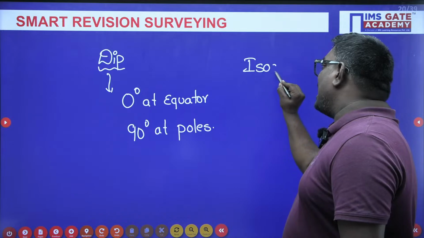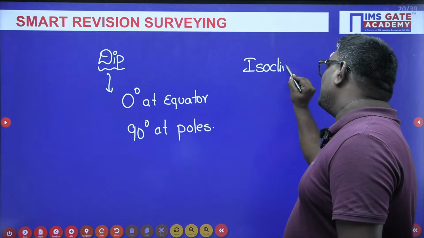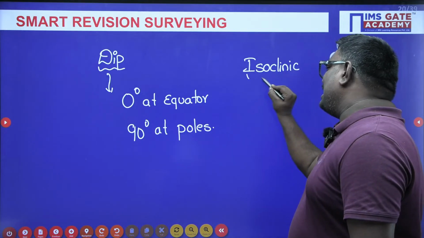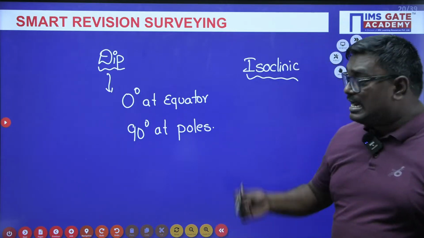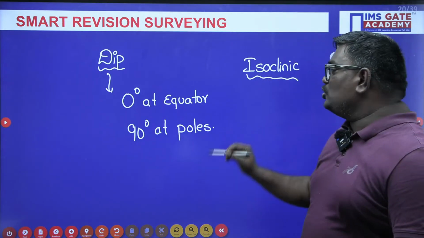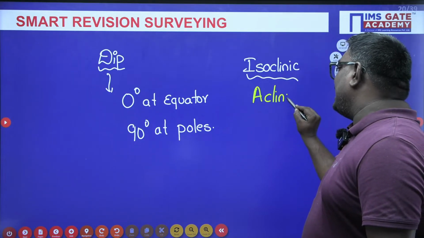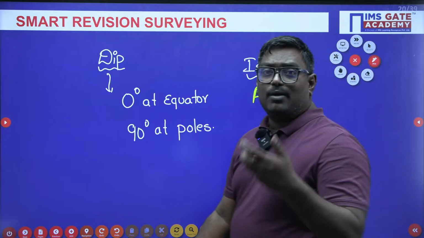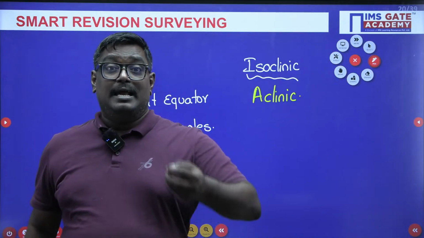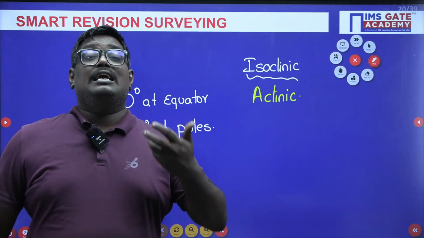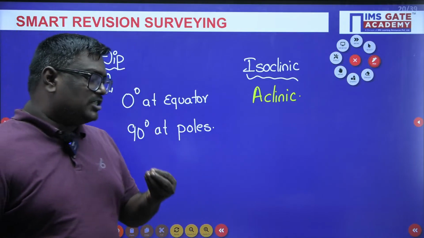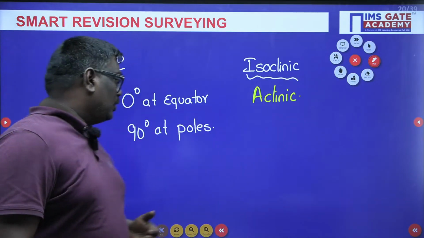Iso means it is nothing but same. When you say a line joining points of the same declination, it is isogonic. A line joining points of 0 declination, we call it an agonic line. Okay. So here, what do you mean by dip, my dear students? Dip is nothing but the inclination of the magnetic needle with respect to the horizontal.